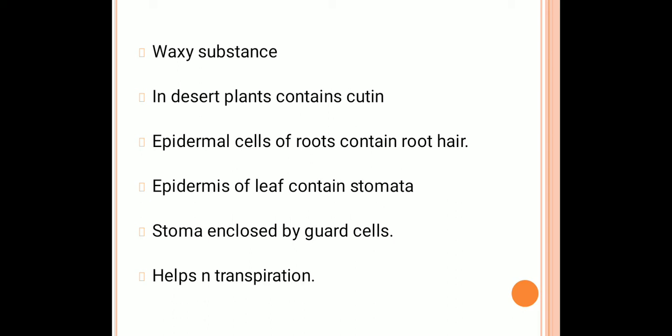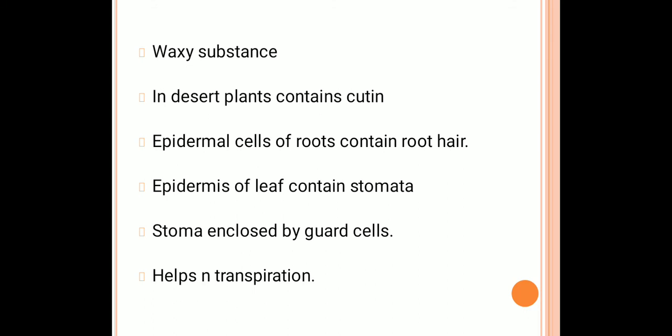The epidermal cells of the root contain root hairs, and these root hairs increase the surface area for absorption of water and nutrients from the soil. Similarly, the epidermis of the leaf contains small pores called stomata. Already we know about the stomata. Each stoma is a pore enclosed by kidney shaped cells called guard cells. These guard cells enclose the central cavity.